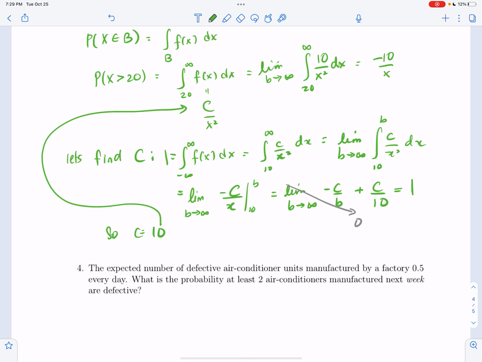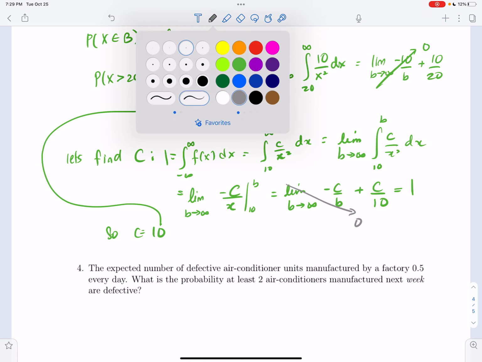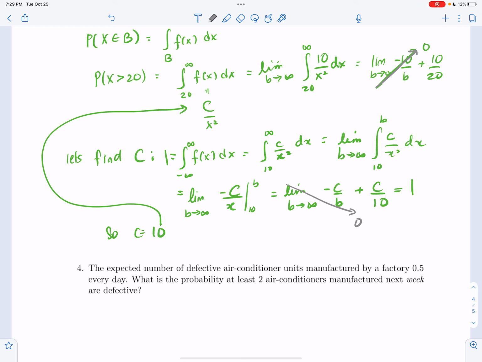Minus 10 over x, limit b going to infinity, minus 10 over b plus 10 over 20. That is 0. And the answer, therefore, is a half.